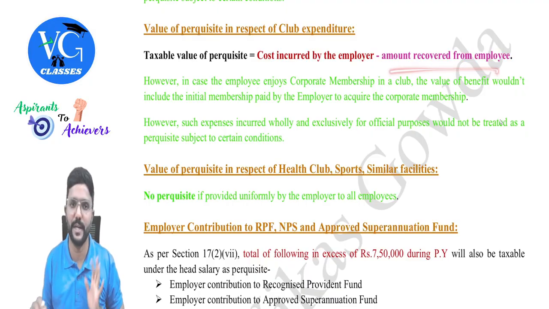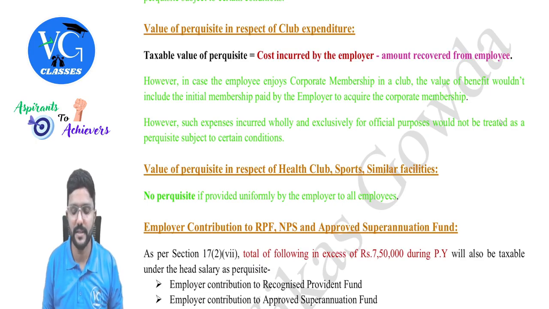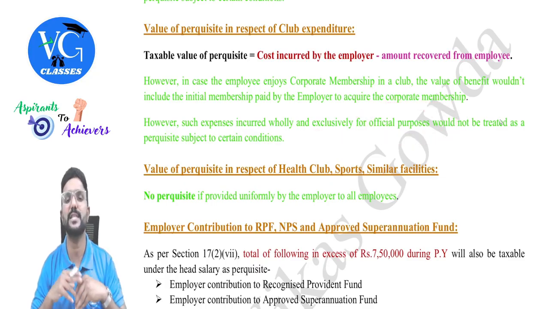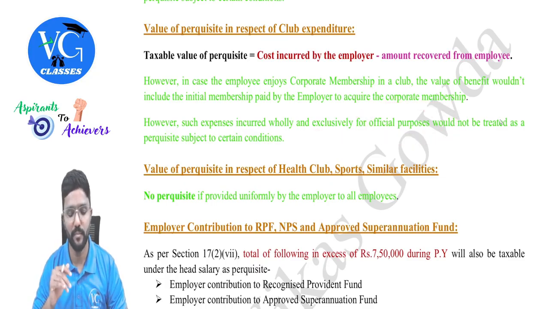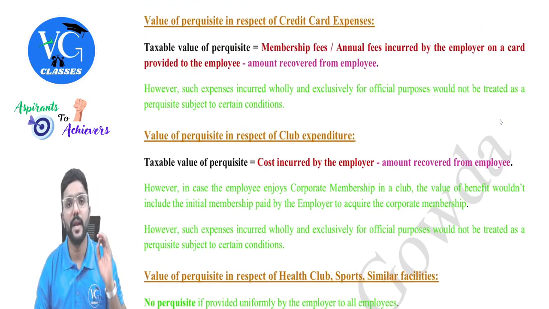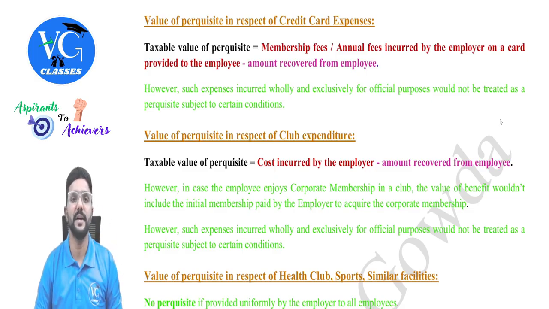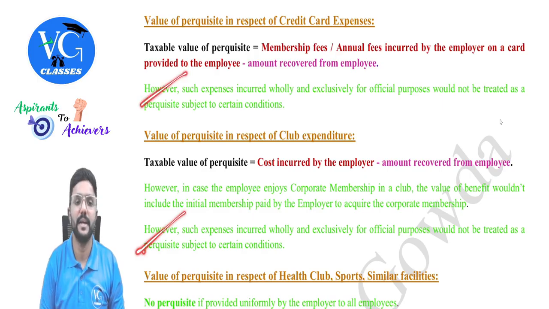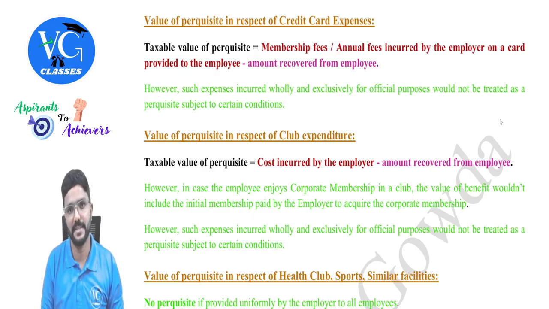And if anything is recovered, we will reduce it. Yes. Even in this case, if it is only or exclusively incurred for official purpose, then it will not be taxable as perquisite in the hands of employee. But in both of these cases, employer has to maintain the details with respect to what is the nature of the expenditure incurred, what is the date of the expenditure incurred, what is the amount of expenditure incurred, and he should also provide a certificate that the expenditure is incurred wholly and exclusively for official purpose. Only then it will be exempt in the case which I have highlighted in green color, guys.